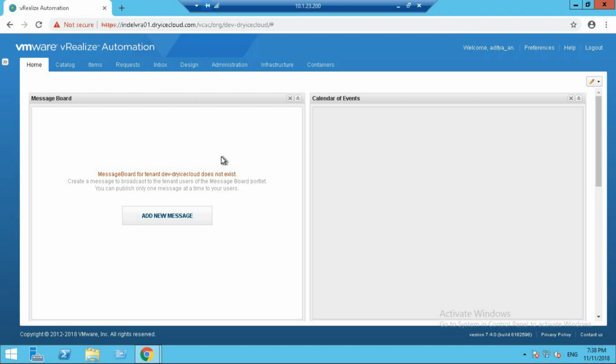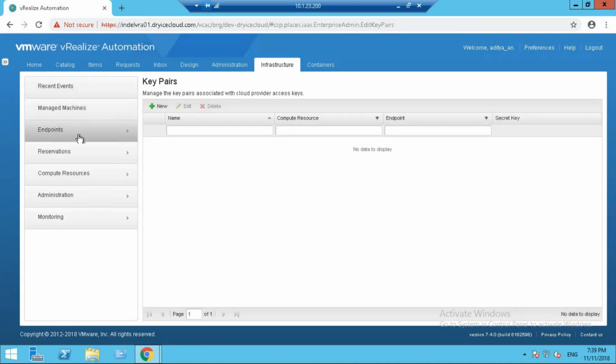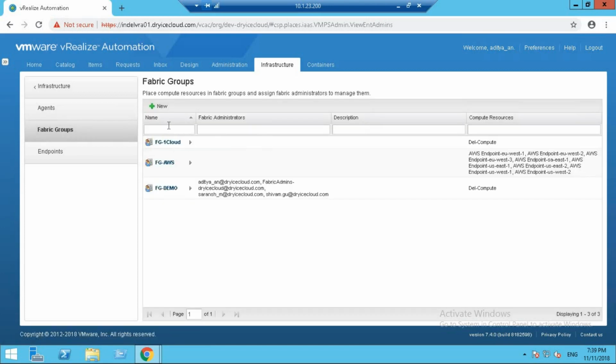We are already inside the vRA portal and let's try to create a fabric group. First off, what you are going to need is an IS administrator, right? If you remember from our roles and responsibilities video. Now, just go to the infrastructure tab and after that, go to endpoints. These tabs should be visible if you have the IS admin, right? Go to the fabric groups and let us try creating a new fabric group. Okay, click on the new button.